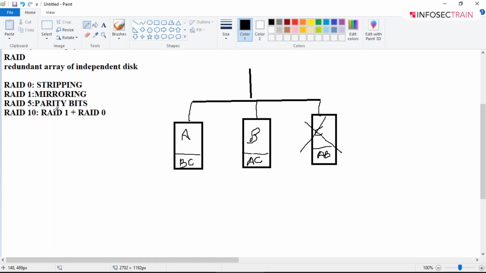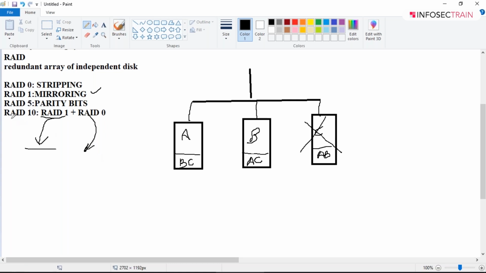Then we have the last one, guys, that is known as RAID 10. It's a combination of RAID 1, that is mirroring. First you will perform the mirroring, and then you will do striping of data. So by this, what is achieved? First, fault tolerance is achieved because you are using RAID 1, that is mirroring. And then you are using RAID 0, that is for reading, we can say you will be storing the data in stripe format. So the input output operations will be very fast.